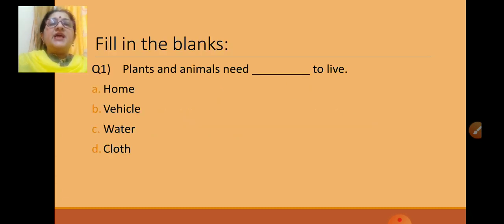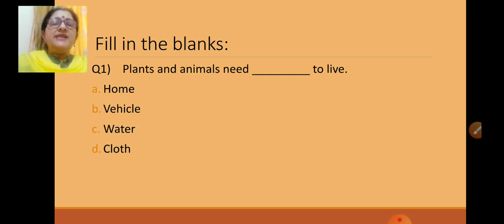First is fill in the blanks. Five questions from fill in the blanks will come in your exam. Now the first one is, plants and animals need dash to live.